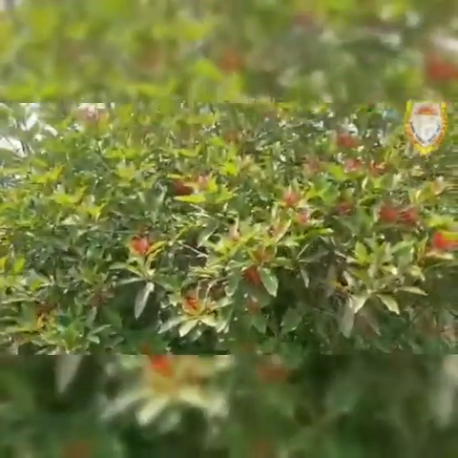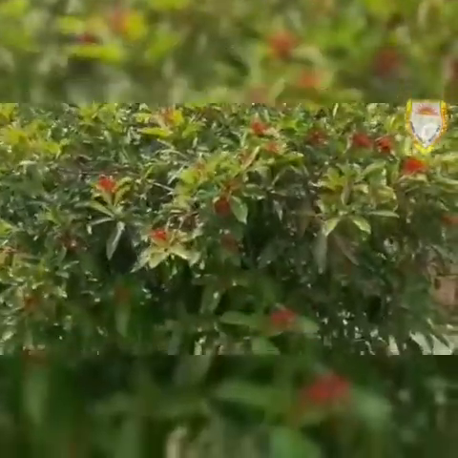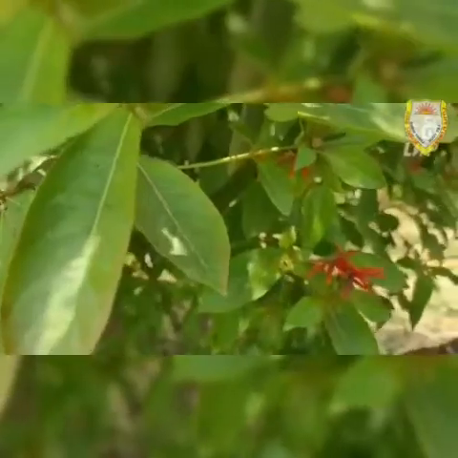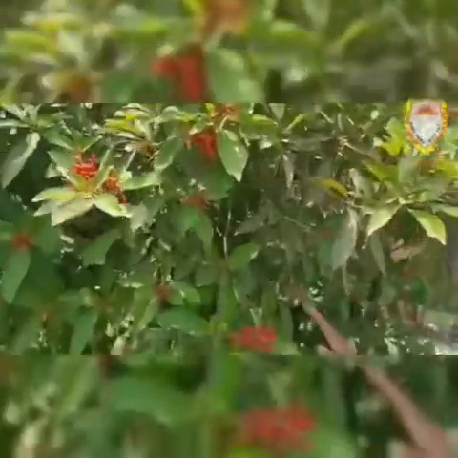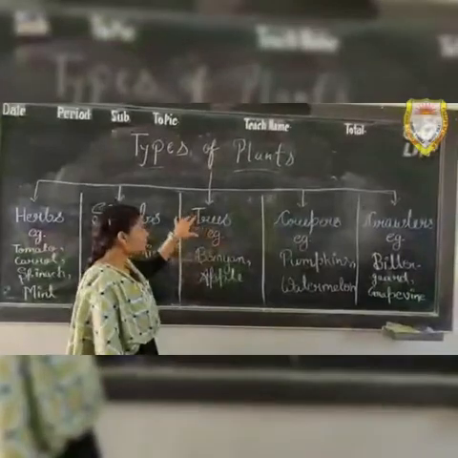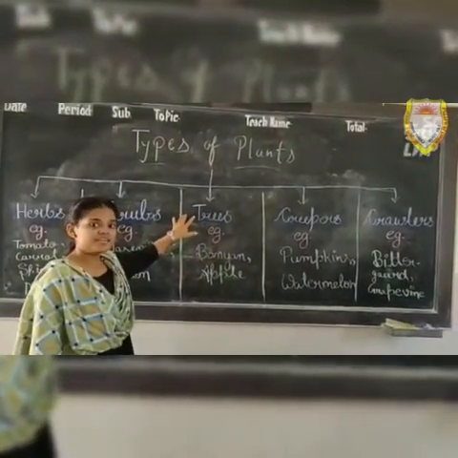Shrubs have small, thin and woody branches that grow close to the ground. As you can see, the branch of this plant is strong and woody, but the stem is thin and weak. Like jasmine and lemon, this is another example of shrubs. And the third one is trees.